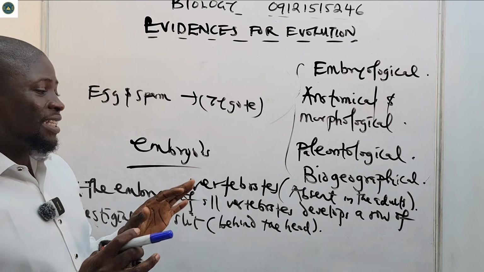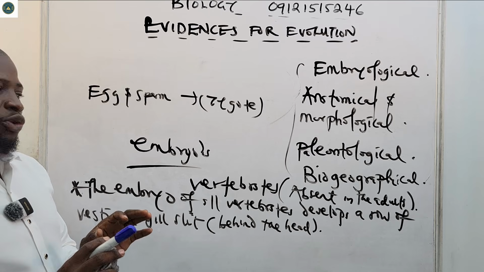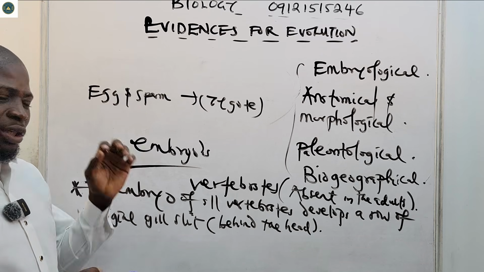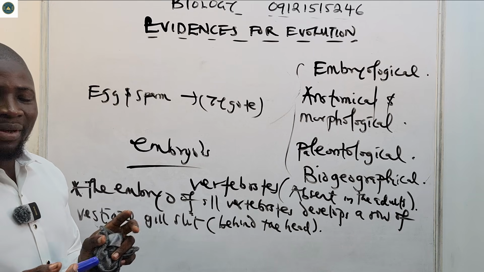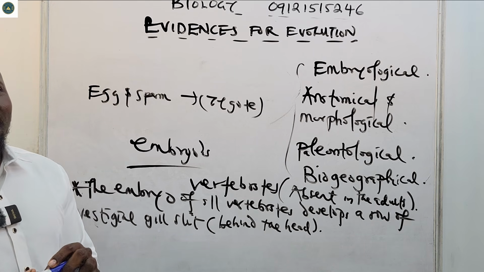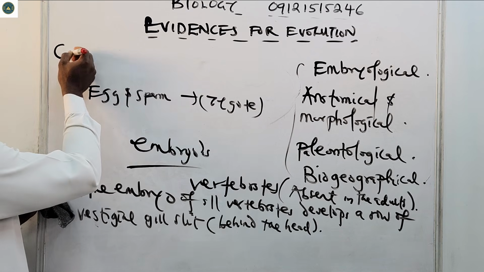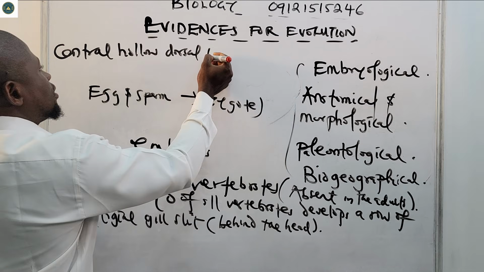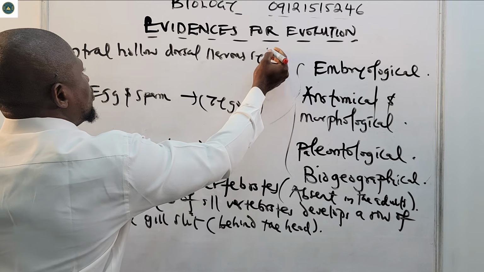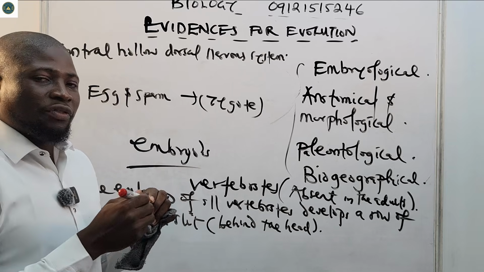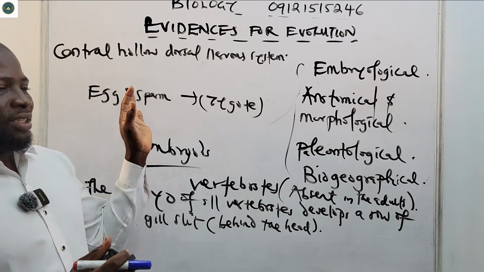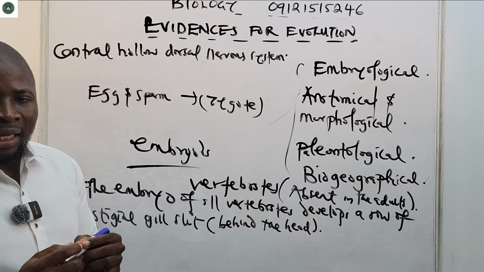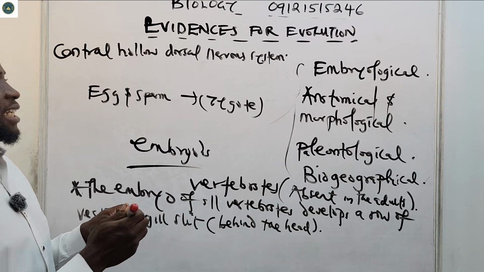If you study the embryos of all vertebrates very well, you see that they develop a row of vestigial gill slits behind the head. Fundamental features also show up, such as the presence of the central holodorsal nervous system, and also the presence of pharyngeal gill slits.